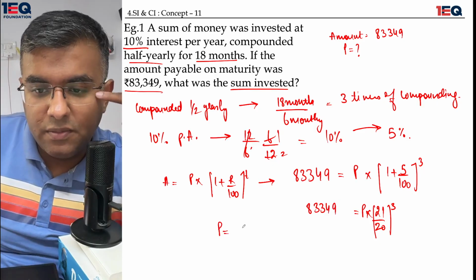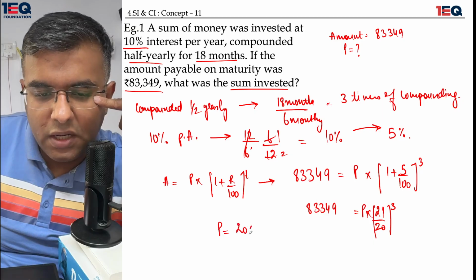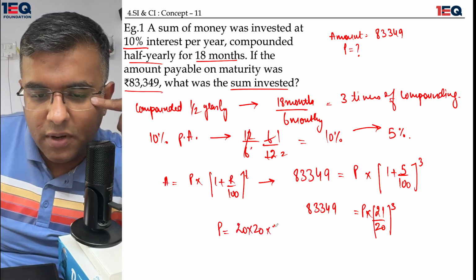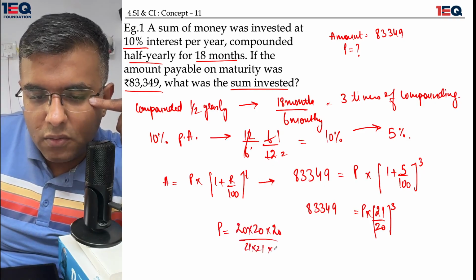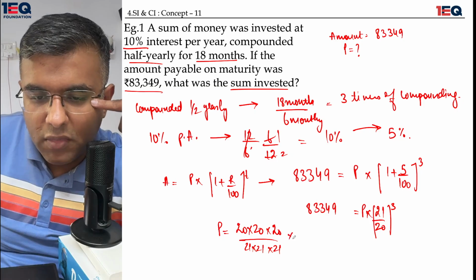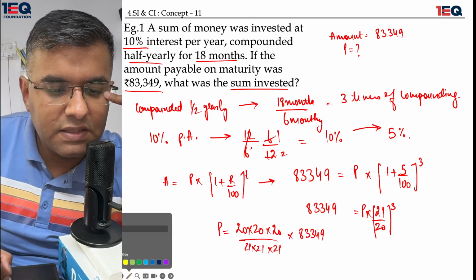The principal would come out to be 20 multiplied by 20 multiplied by 20 whole upon 21 into 21 into 21 multiplied by 83349.